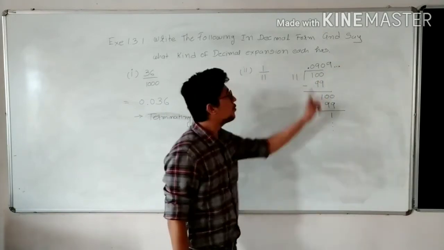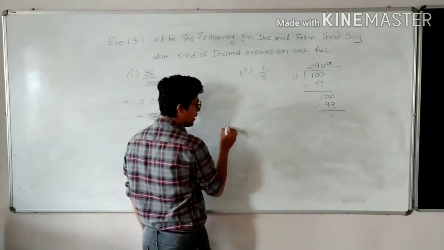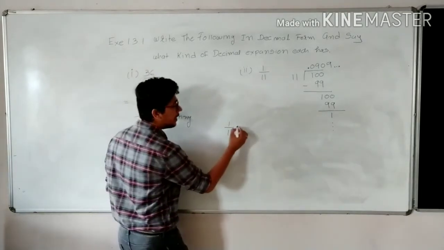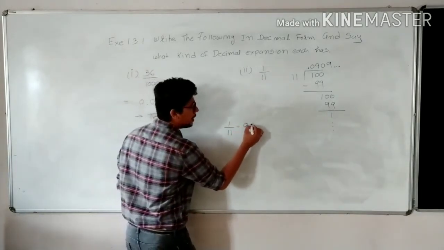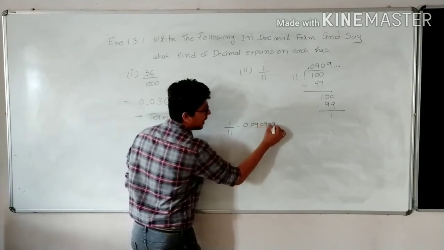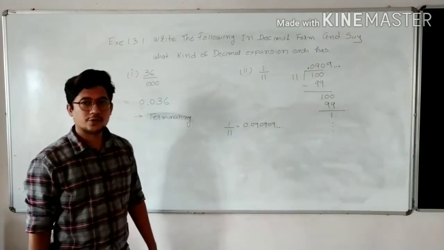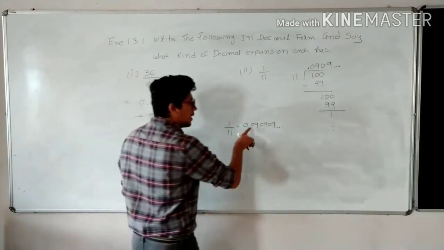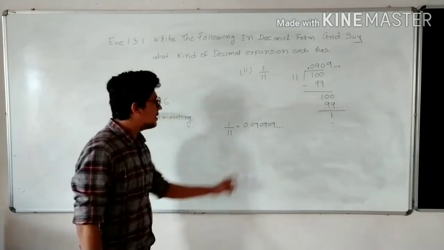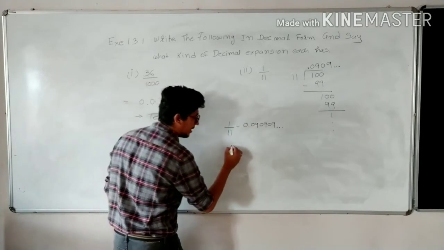Yes or no? So the quotient is also repeating. So can I write 1 upon 11 is equal to 0.090909 dot? Yes or no? Yes. 090909, 3 dots are there. That means this decimal expansion is non-terminating.